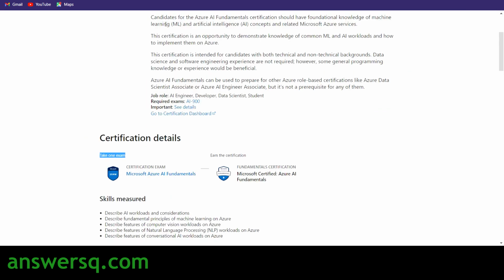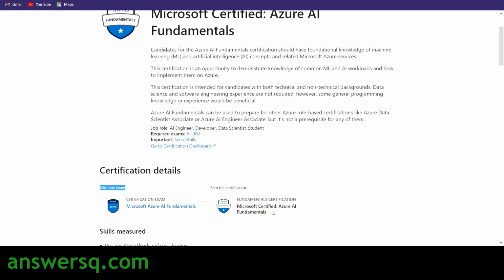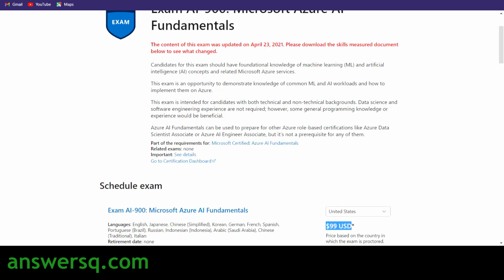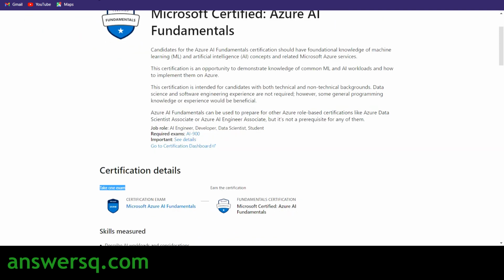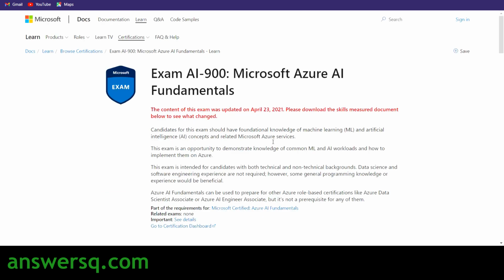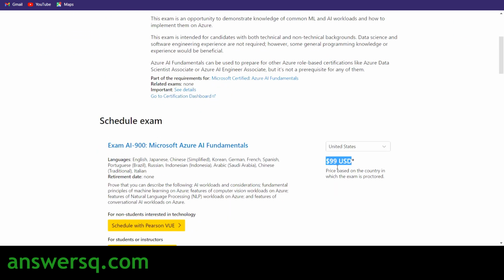So now let's see how you can get this Azure AI Fundamentals certification for free by taking this exam for free. Actually, there is an exam. If you complete this exam, you can get this certification. So that is the process. The only thing you have to cover is the exam cost. You are going to get this exam for free now.